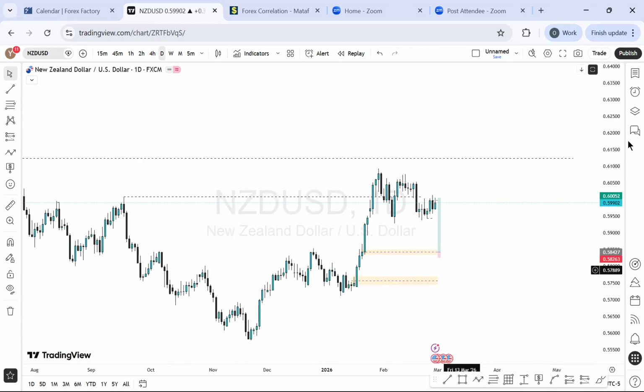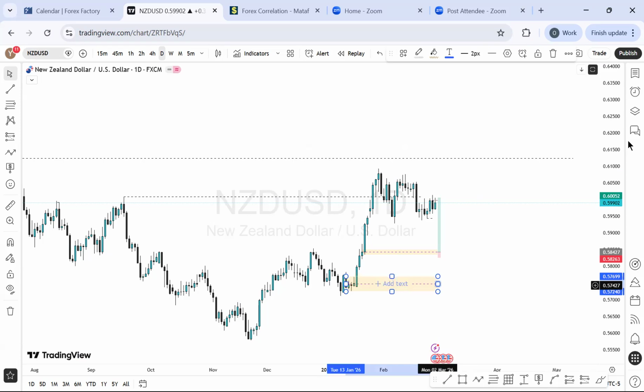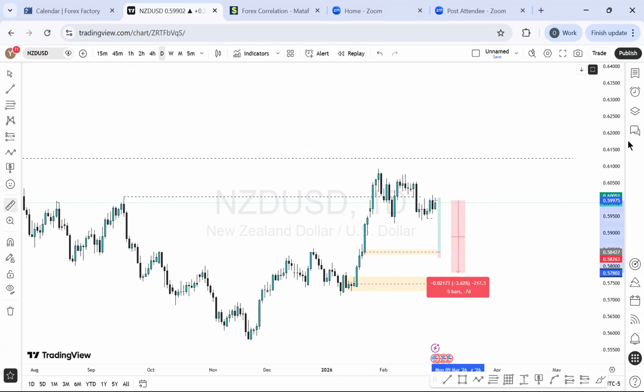On the NZDUSD, we have an extensive buy too, and this zone right here is the level I'm looking out for a buy momentum. So I'm waiting for the price to get in here. From the current price to where I'm expecting, it's about how many pips in total? That's over 256 pips in total. So I will be waiting to see the price actually hitting this level for a buy in the future.